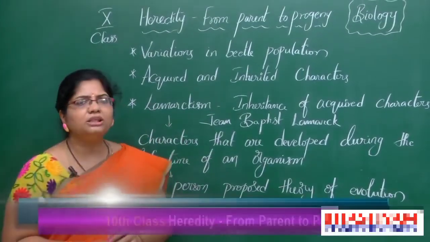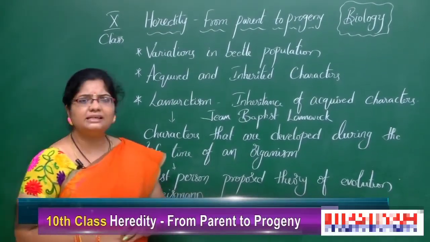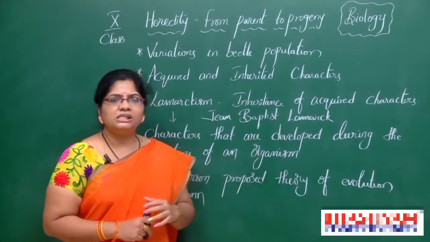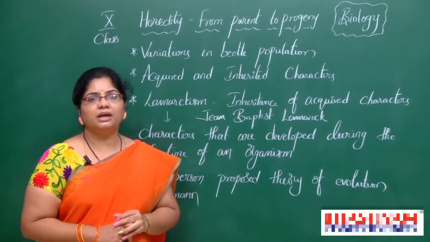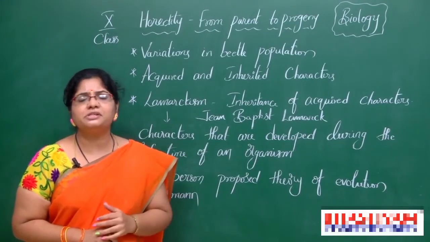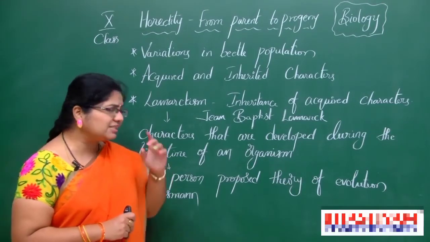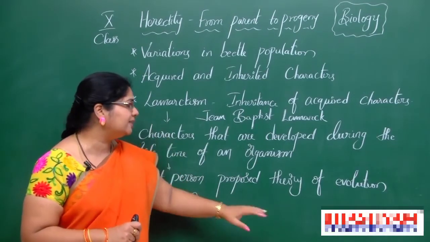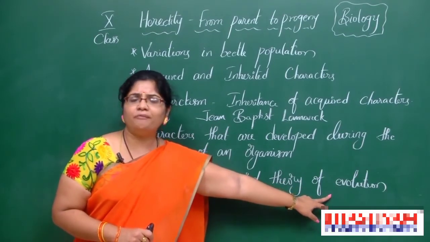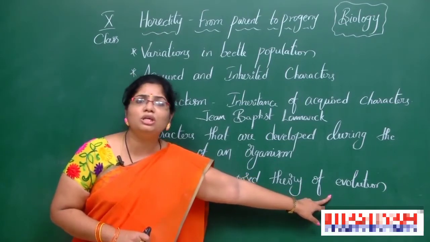Now let us see another important segment in our lesson: one more great scientist, Jean Baptiste Lamarck. Lamarck is a familiar person in our science. He did several experiments and he proposed several theories. Among those theories, what is the important theory? The first one who proposed this theory is none other than Lamarck. What is that theory? Theory of evolution.